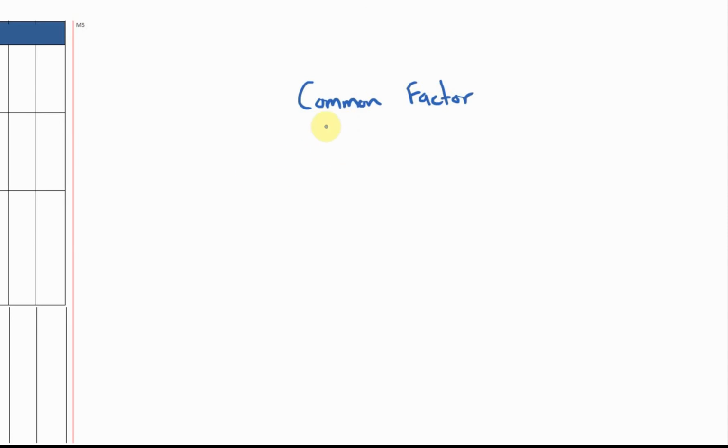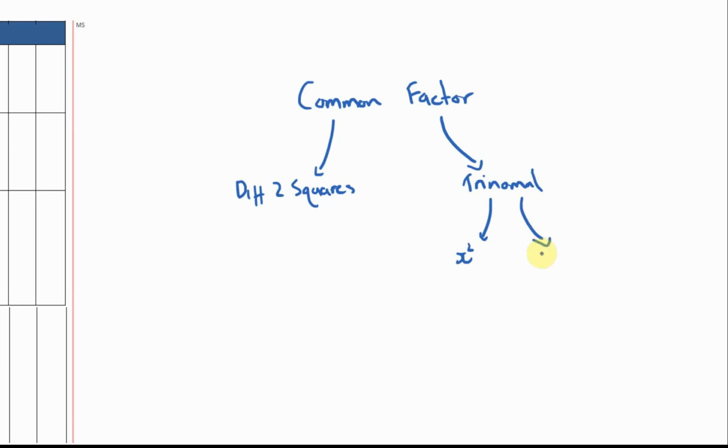And from there, we're then looking, do I have a difference of two squares? Do I have squares? Or do I have a trinomial? And if I've got a trinomial, is it an x squared, or is it a number in front of the x squared, 2x squared or 3x squared? And this is obviously the slightly harder version of things. But that's what we should be thinking about factorising. Take a common factor and then do a difference of two squares.